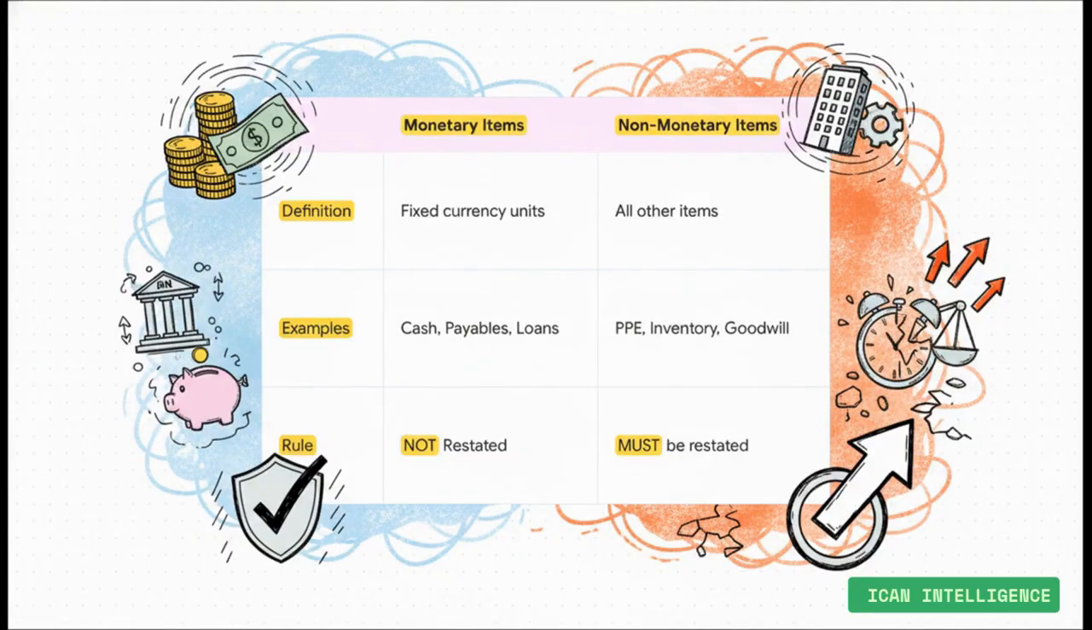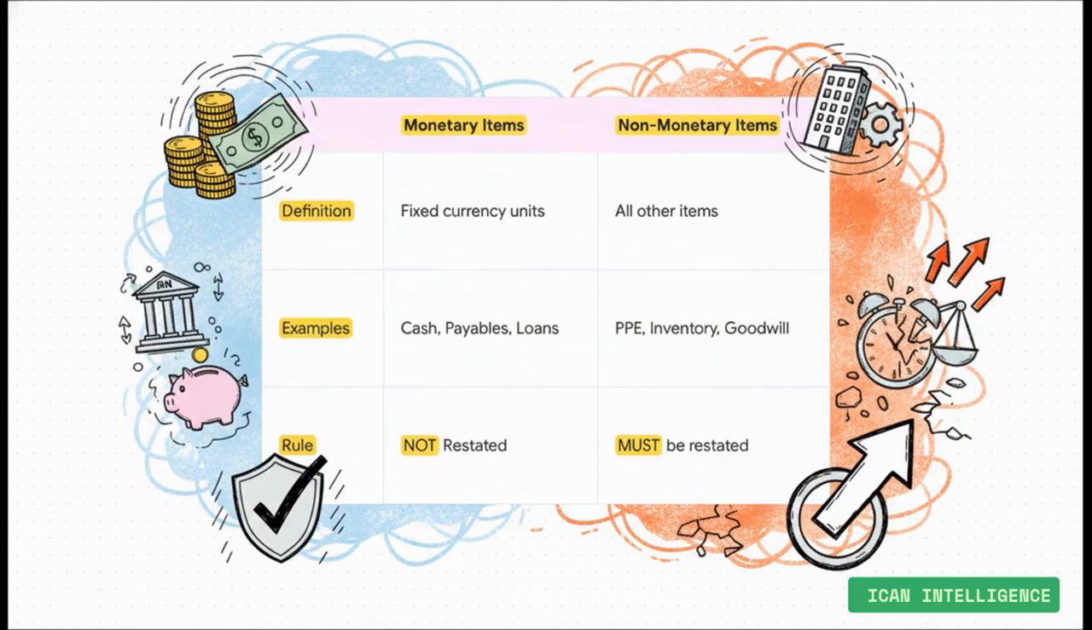Pay close attention here because this slide is the absolute key to everything. If you can get this distinction right, you have mastered half of IAS 29. It's where the exam marks are won or lost. Monetary items like cash in the bank or a loan are fixed. A $100 debt is always a $100 debt. It's already expressed in today's money, so you do not restate it.